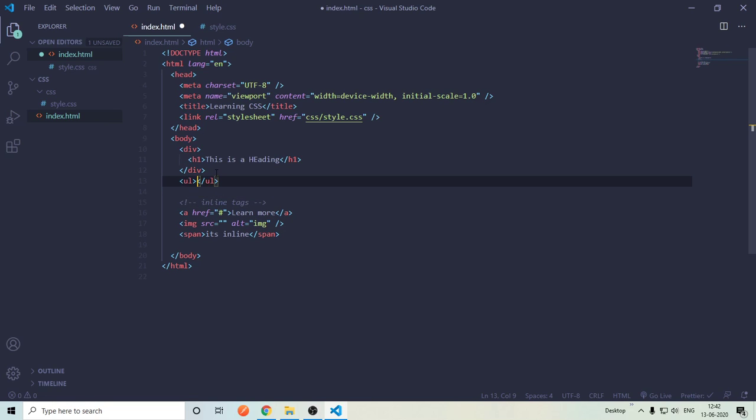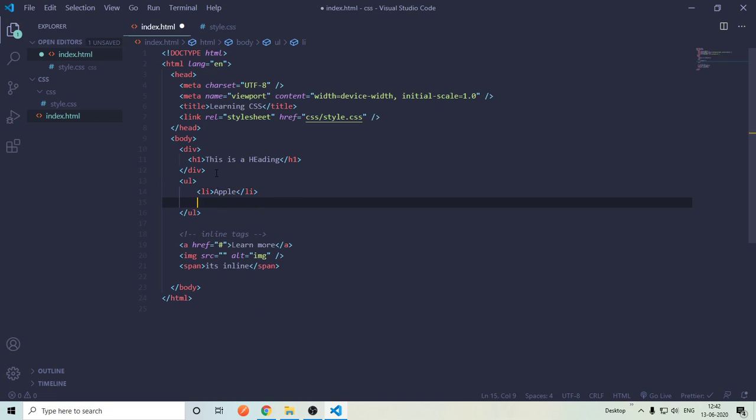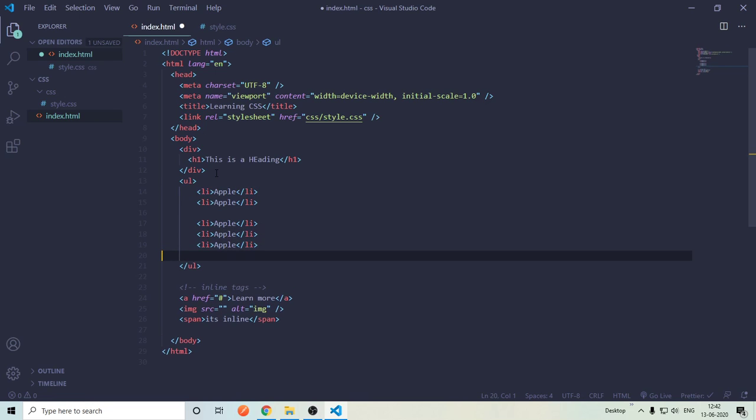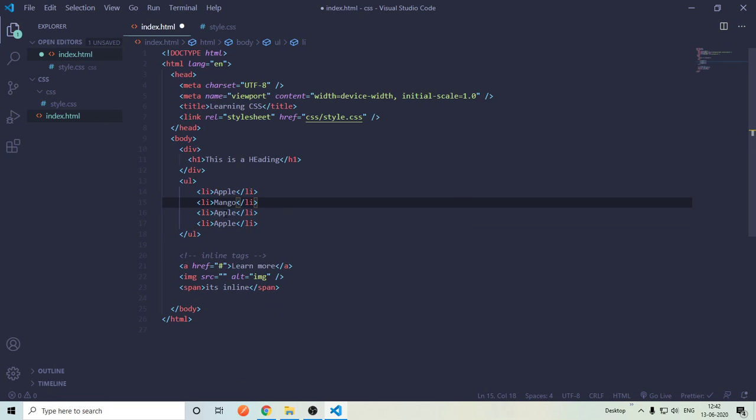Let's make an unordered list here. Make a list item here. Type apple. Copy paste, copy paste, copy paste. Now change the fruits: mango, banana, grapes.